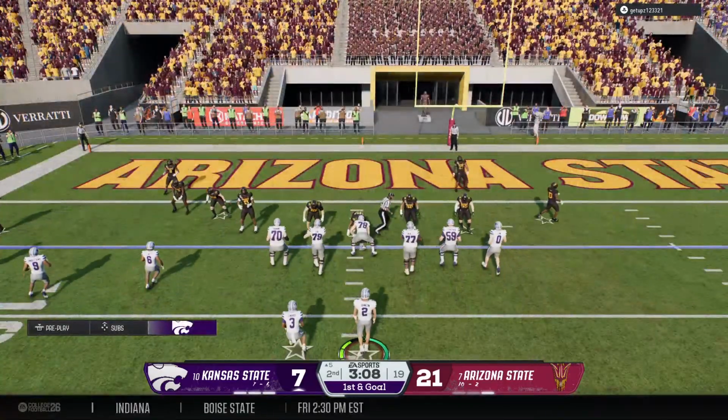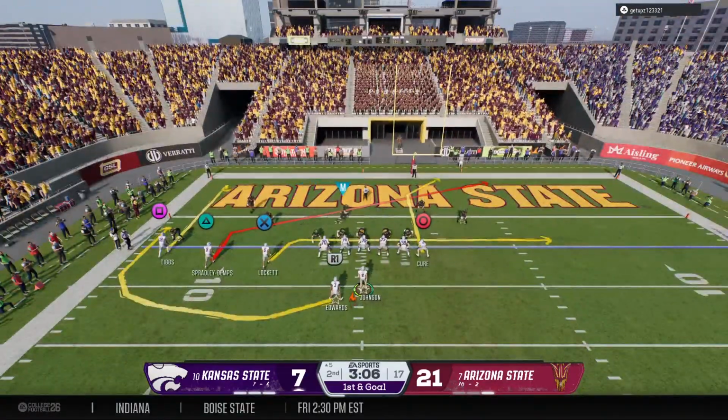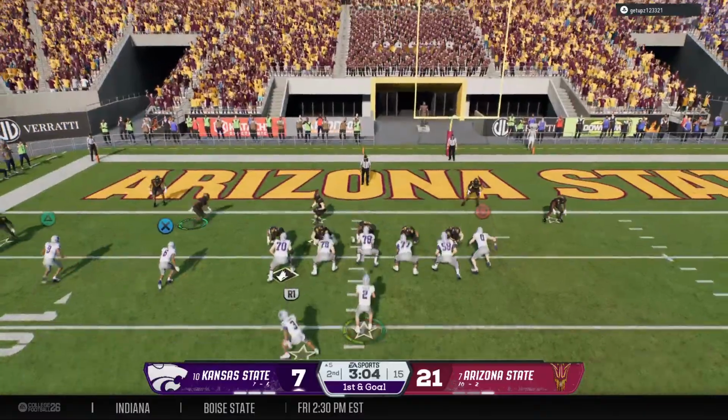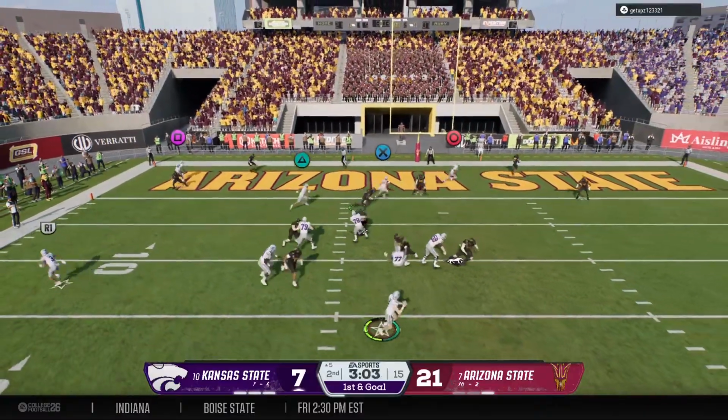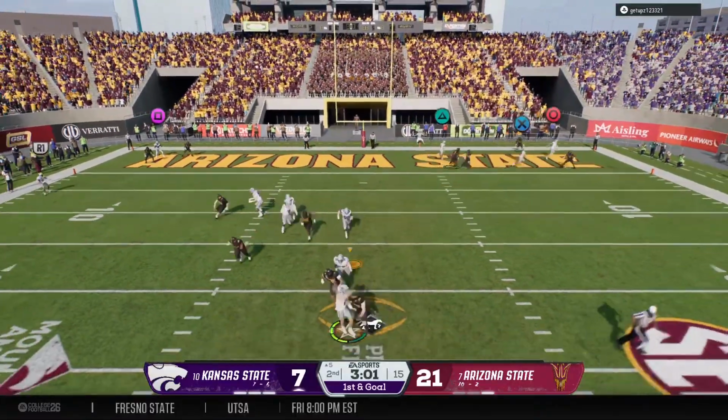So 2 big plays in a row. The defense is reeling here. Now it's 1st and goal. Looking to pass. It's Johnson. The pass rush closing in.